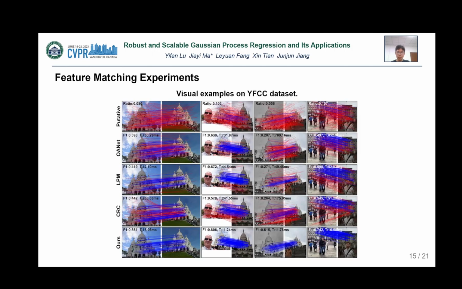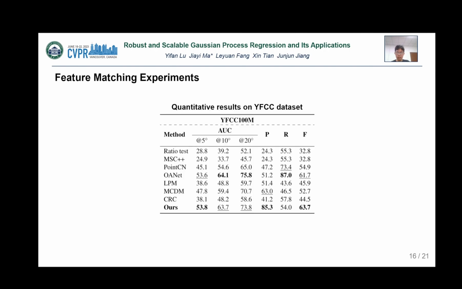For feature matching experiments, we show several visual examples on the YFCC dataset. As can be seen from the bottom line, our method is the fastest and has the best performance compared to recent state-of-the-art methods. The quantitative results also show that our method performs the best.